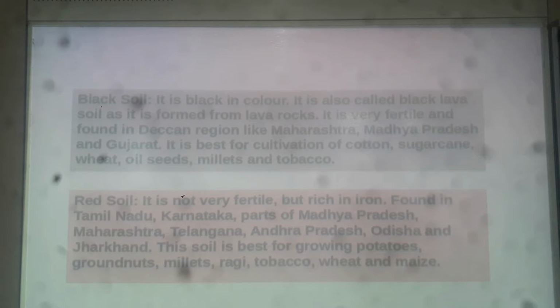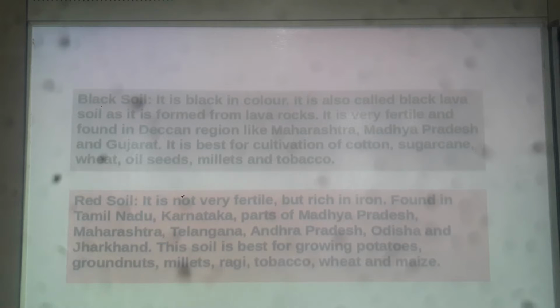What is lava? Yes, molten magma, which comes out after eruption of a volcano. It is very fertile. One important characteristic of black soil is that it is very fertile, and it is found in the Deccan region like Maharashtra, Madhya Pradesh and Gujarat. In these regions, black soil is found, and it is best for cultivation of cotton, sugarcane, wheat, oil seeds, millets and tobacco.